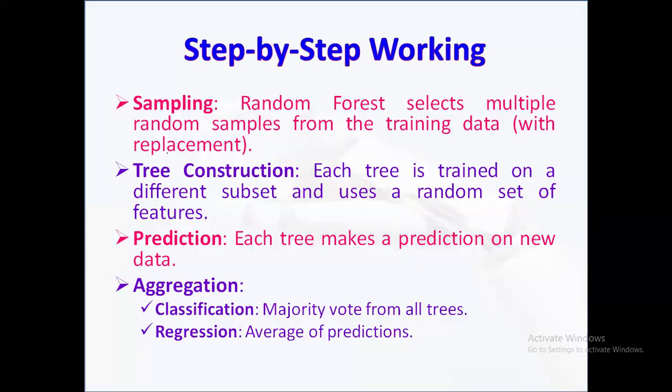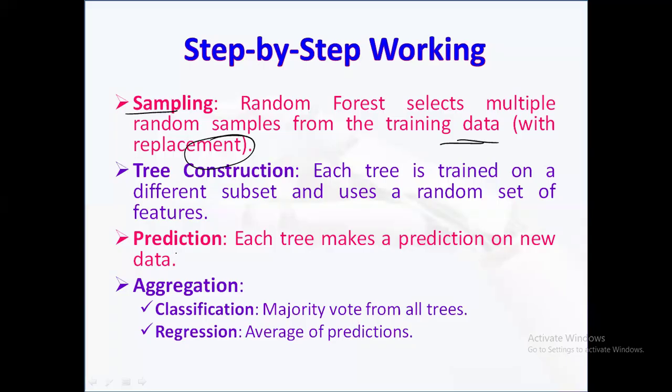That is bootstrapping. We can call it sampling with replacement. Each of these subsets is used to train a separate decision tree. When building these trees, only a subset of the total features is considered at each split, which introduces further randomness. Once the trees are trained, they are used to make predictions on new unseen data.